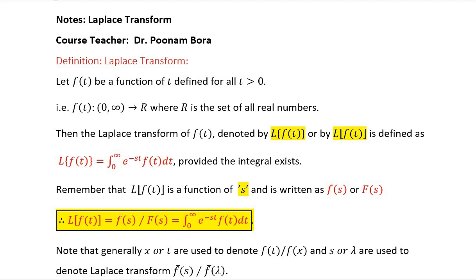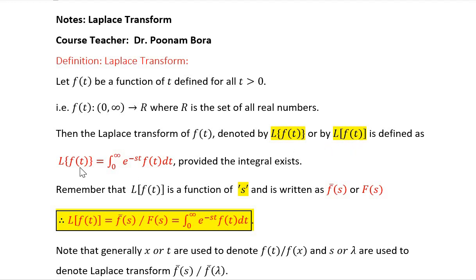Let f of t be a function defined for all positive real numbers t. f of t is a real valued function. It is defined for positive real numbers and its value is any real number. Then for such a function f of t, the Laplace transform is denoted by Laplace of f of t, where f of t is placed in curly brackets, or Laplace of f of t, where f of t is placed in square brackets.